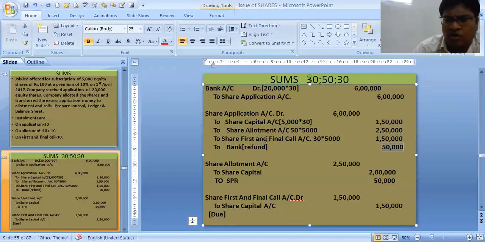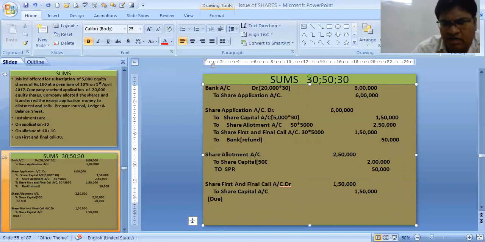Now we will make the due entry for allotment. Due entry means we are making the transfer to the capital entry as well as premium. Share allotment account debit 2,50,000. Why this amount? 5,000 into 30 is the share capital.